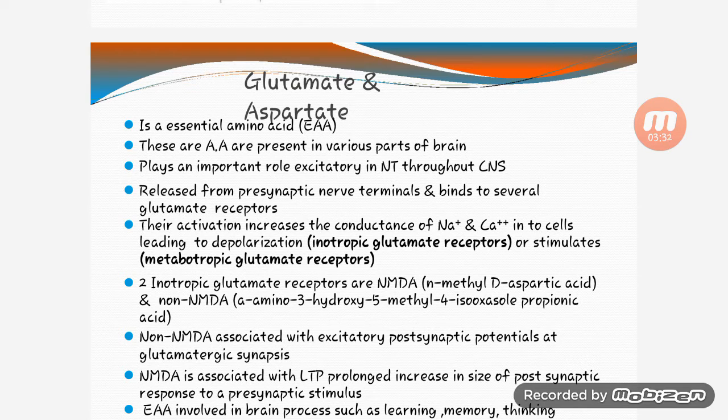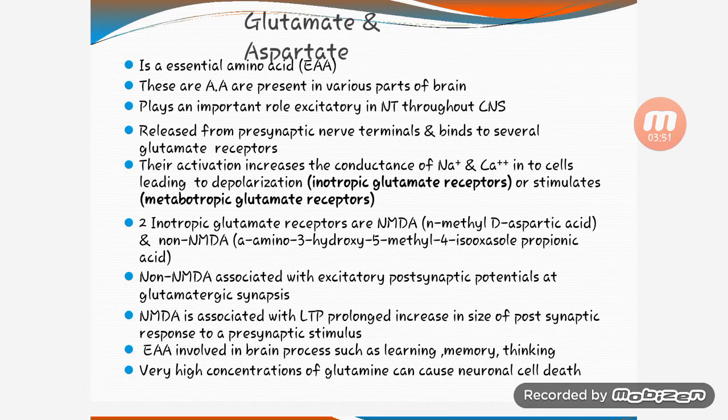There are ionotropic glutamate receptors and metabotropic glutamate receptors. Two ionotropic glutamate receptors are NMDA, N-methyl D-aspartate, and non-NMDA, AMPA, alpha-amino-3-hydroxy-5-methyl-4-isoxazole propionic acid. Non-NMDA is associated with the excitatory postsynaptic potential at glutamatergic synapses.